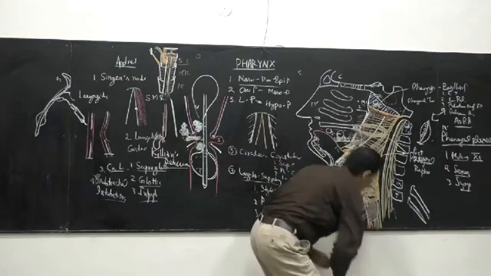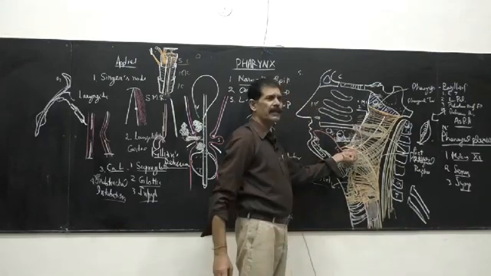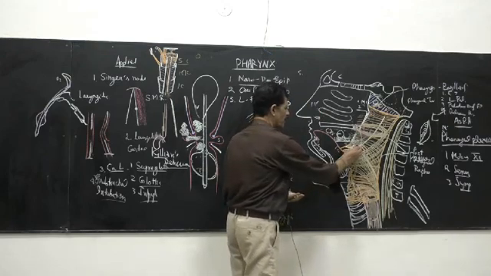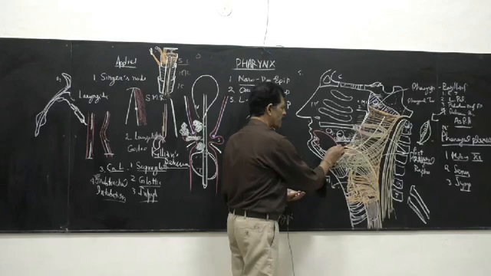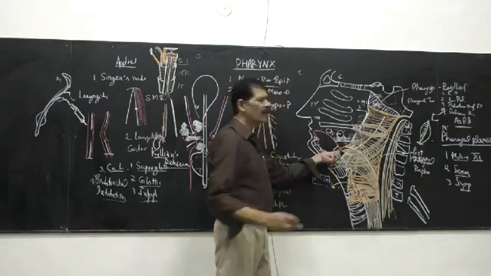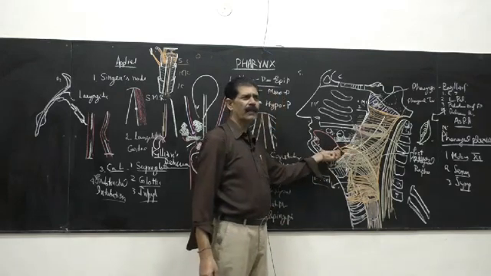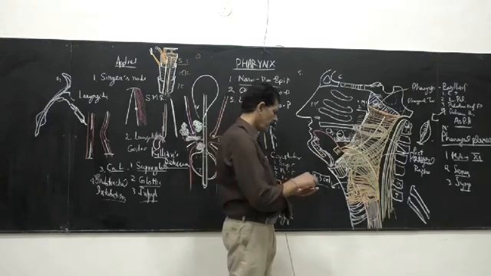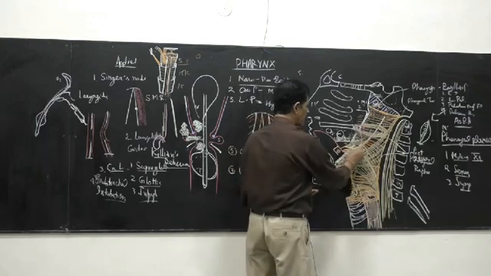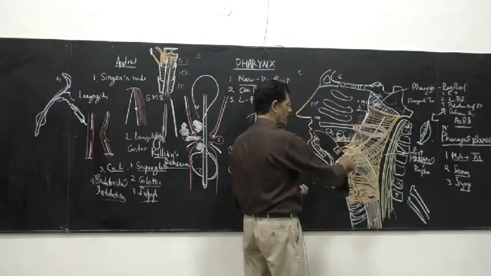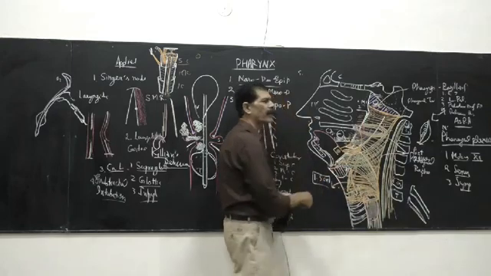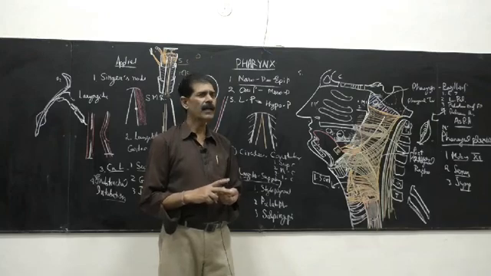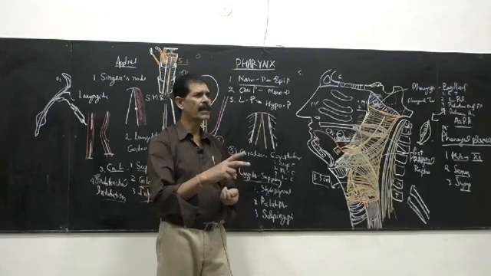You have to remember, between superior and middle constrictor, number one, the glossopharyngeal nerve, because the glossopharyngeal nerve has to supply the posterior one third of the tongue. So it has to go inside. And it is also the same area where the stylopharyngeus muscle goes inside the pharynx to insert on the lamina of the thyroid cartilage. So two things you have to remember: the ninth nerve and the stylopharyngeus muscle between superior and middle.